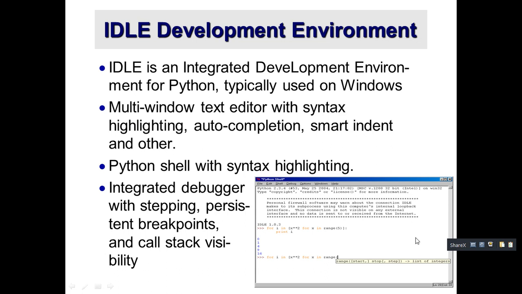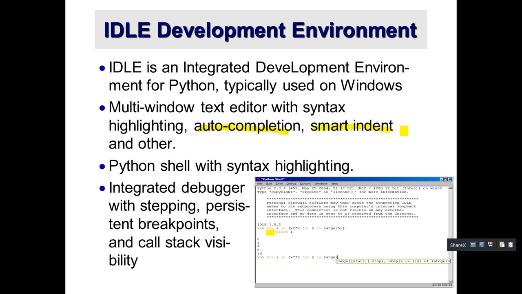So, a multi-window text editor with syntax highlighting. See here the orange color, which shows a keyword, a predefined keyword, and print highlighting the syntax. Multi-window means you can open many windows. Text editor with syntax highlighting and auto completion. It will itself auto complete the braces, everything. If you are opening a function with round braces, it will automatically close. And smart indent and so on.